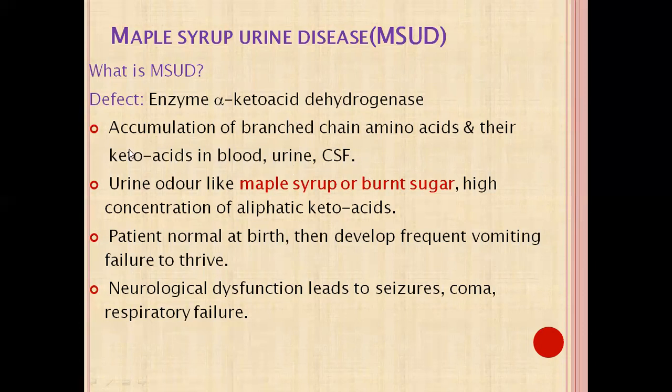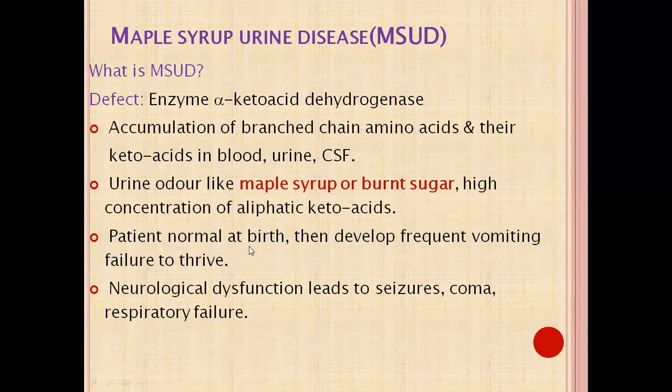Urine odor is like maple syrup or burnt sugar because of the high concentration of aliphatic amino acids or aliphatic keto acids. So remember this: maple syrup odor or burnt sugar smell.